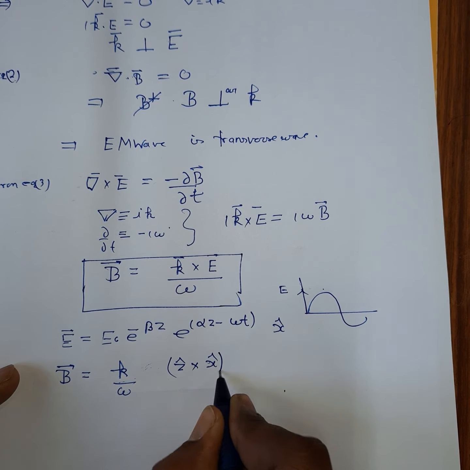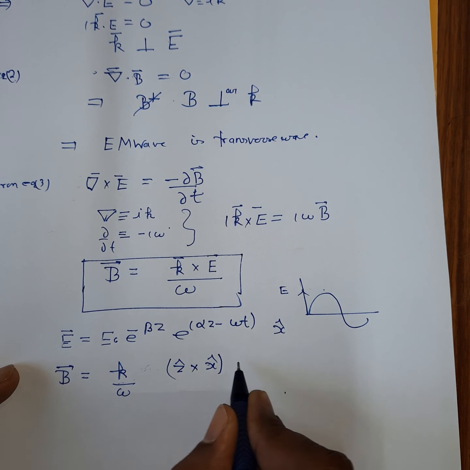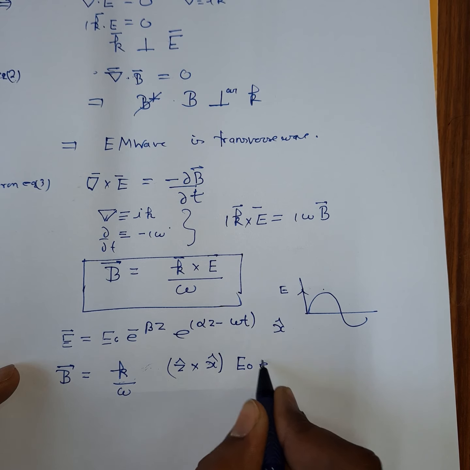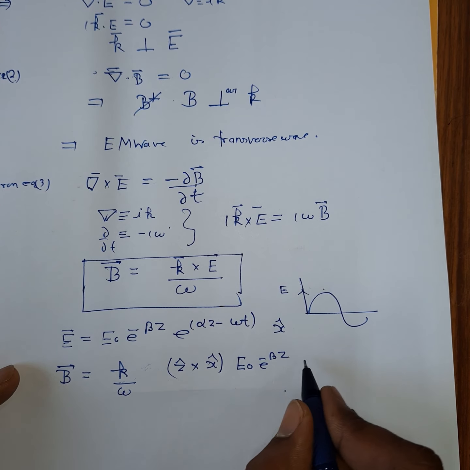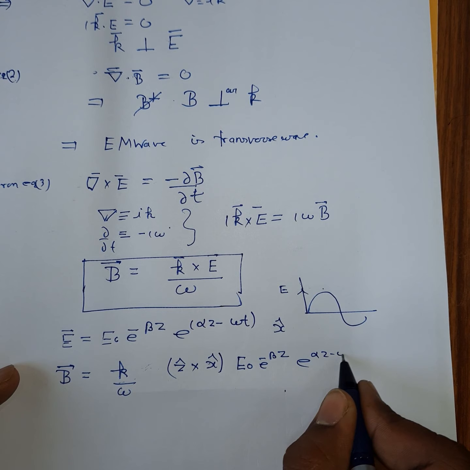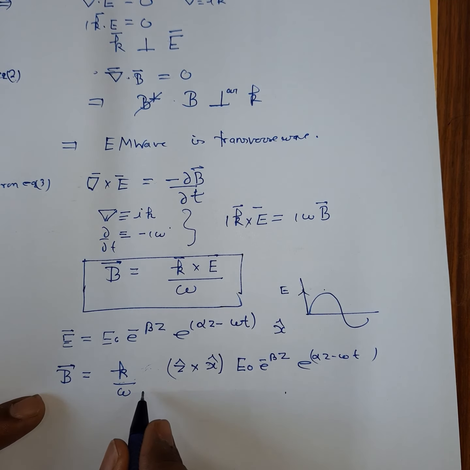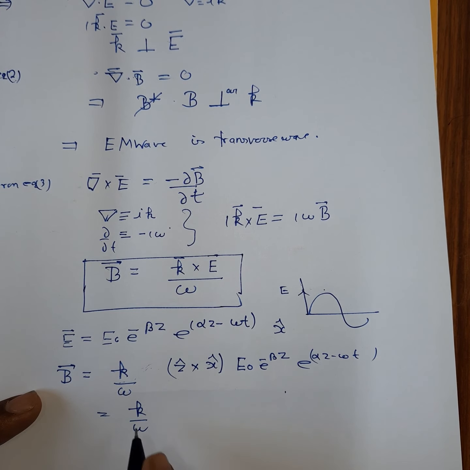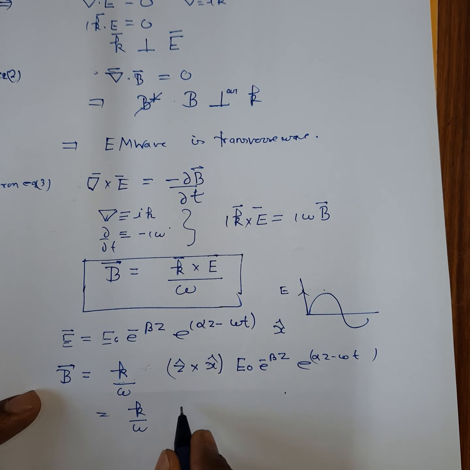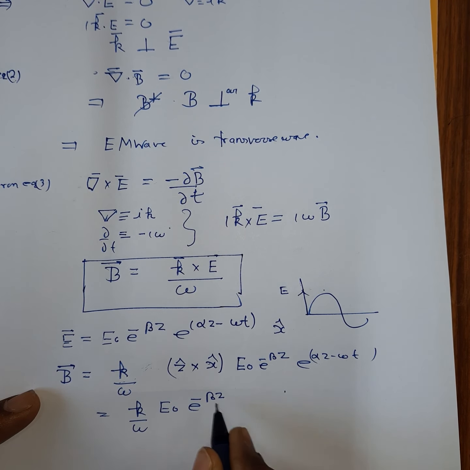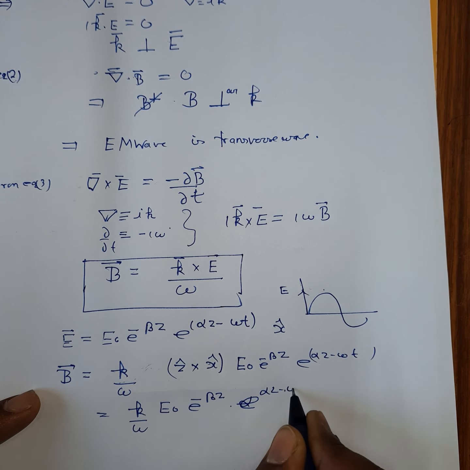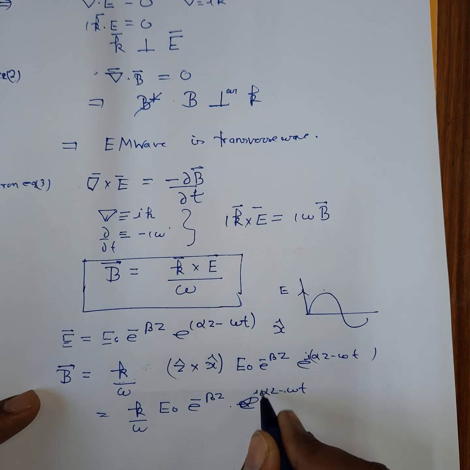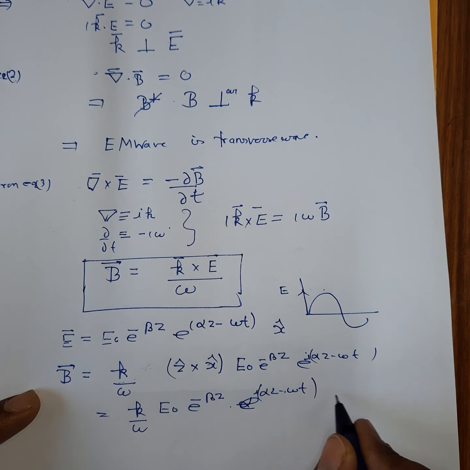This gives the direction, and the rest, k by omega, is multiplied by E0 e to the power minus beta z, into e to the power i alpha z minus omega t. This will be your corresponding magnetic field vector. So z cross x gives you y cap. So B is E0 e to the power minus beta z e to the power i alpha z minus omega t, along y cap.